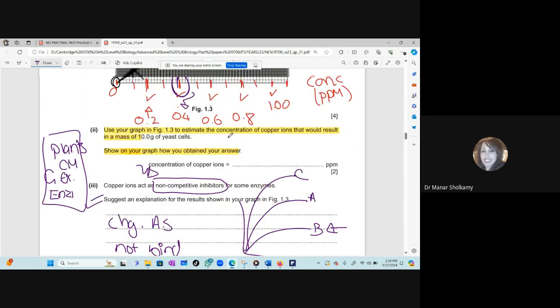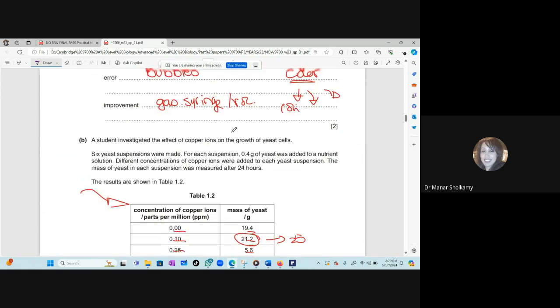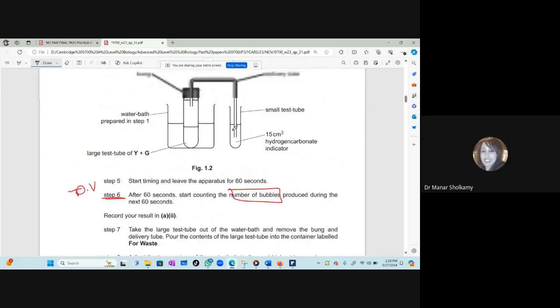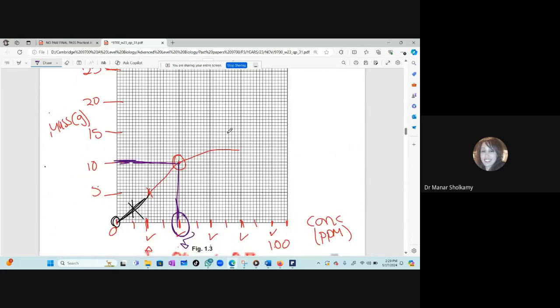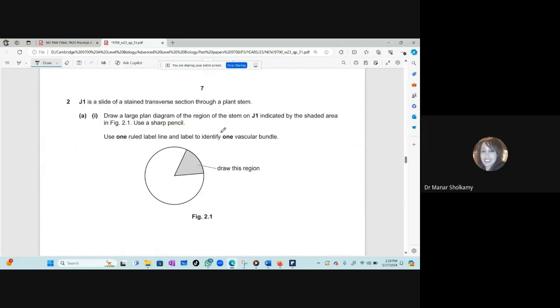So question 1 was very easy. And if you noticed, question 1 had no dilutions. Not all the questions had dilutions, okay? But it was very easy. Now, question 2. This is a plant stem.